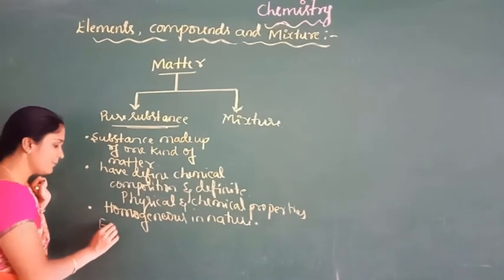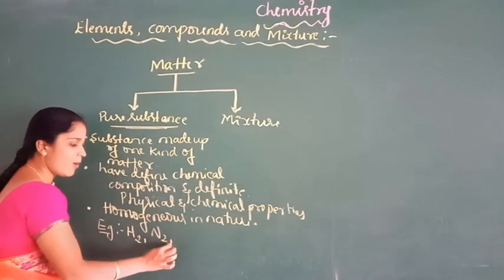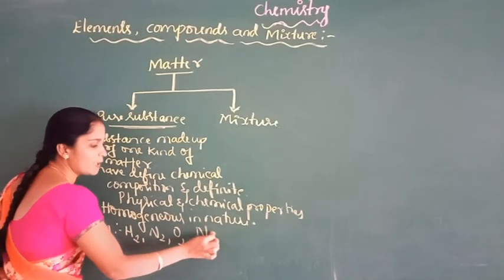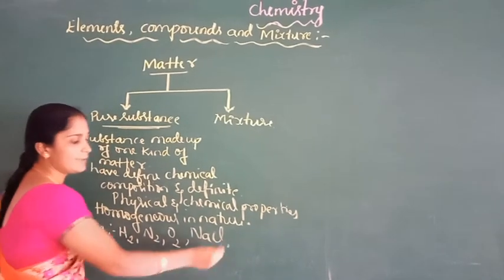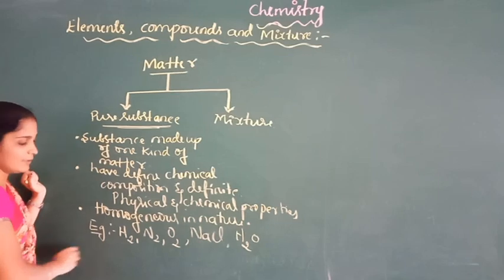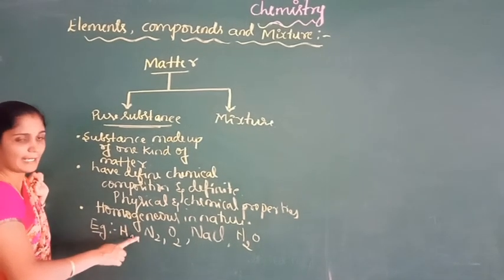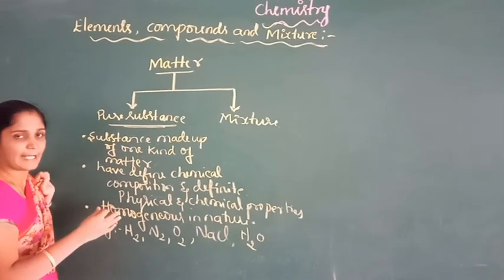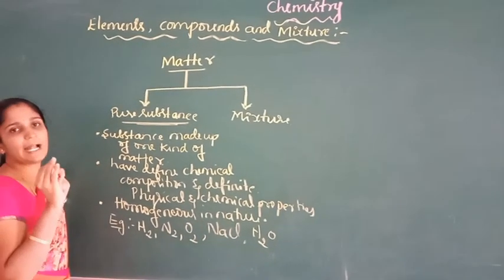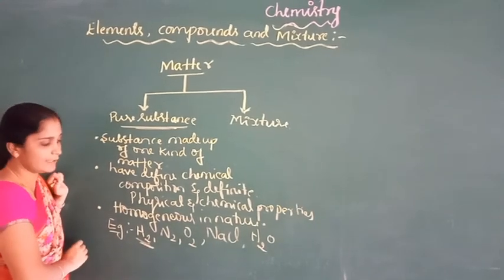For example, hydrogen gas, nitrogen gas, oxygen, sodium chloride, water. So these are all homogeneous substances. Hydrogen gas is made up of only hydrogen atoms, one type of atom, so it is homogeneous in nature.